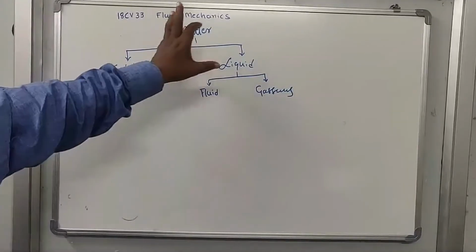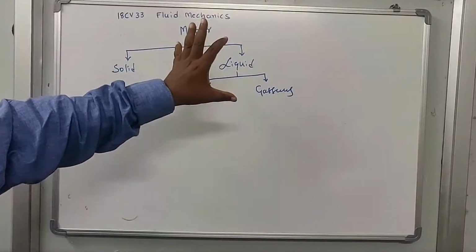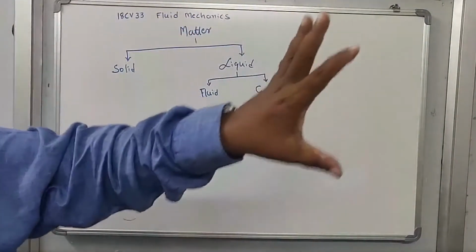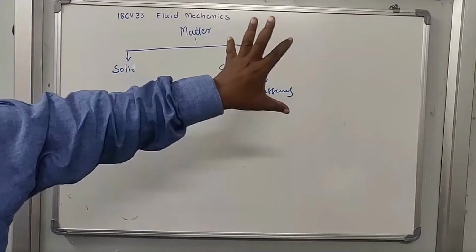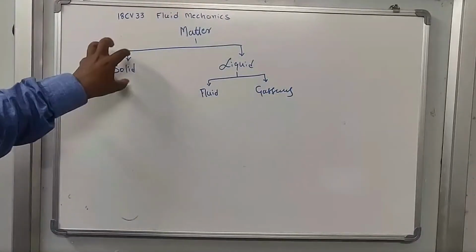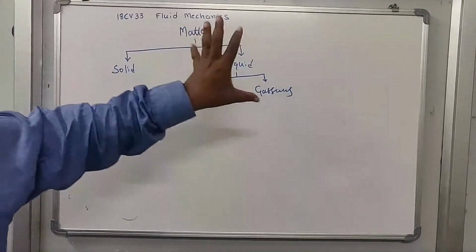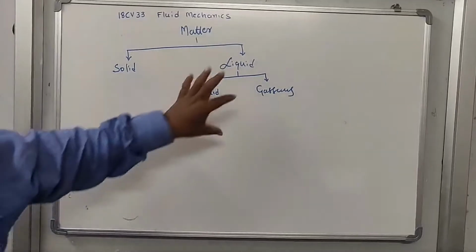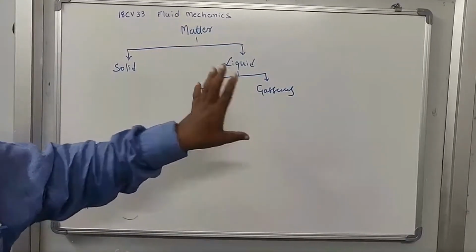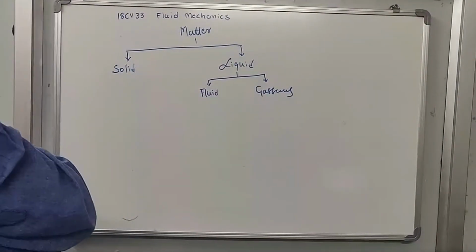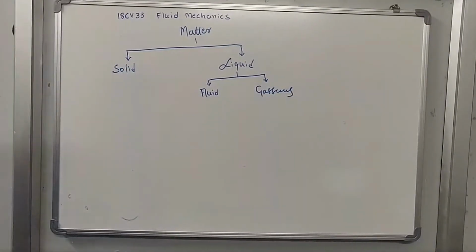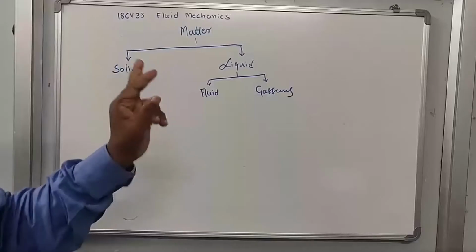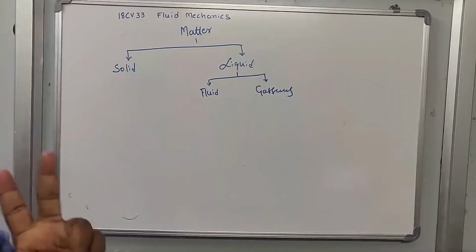In physics, we mean physical observation. So matter normally appears physically either in the form of solid or in the form of liquid, that is fluid or gases. So physically, are solid and liquid the same? Both are matter, but both are not the same.